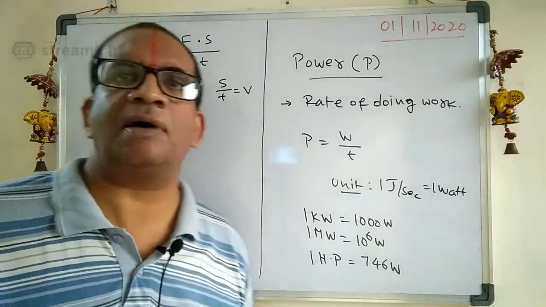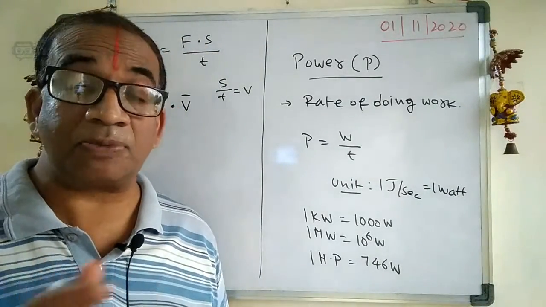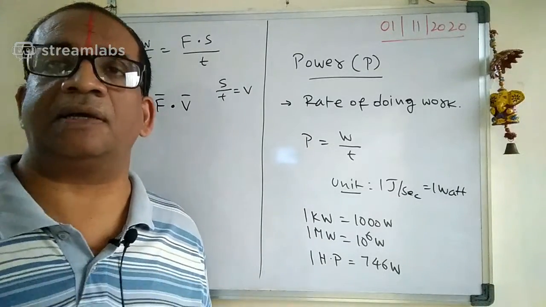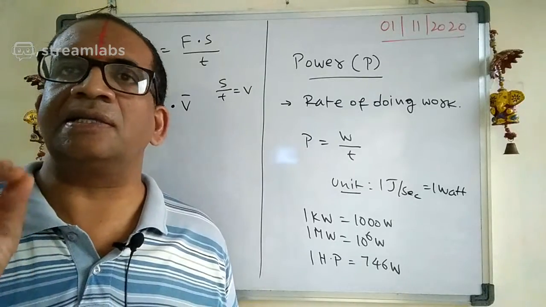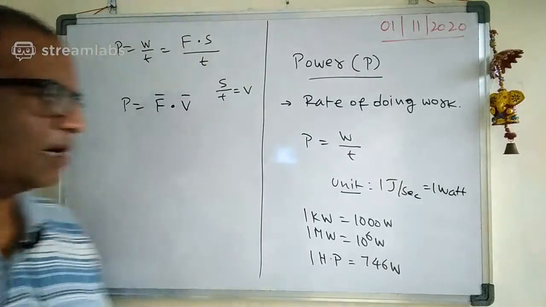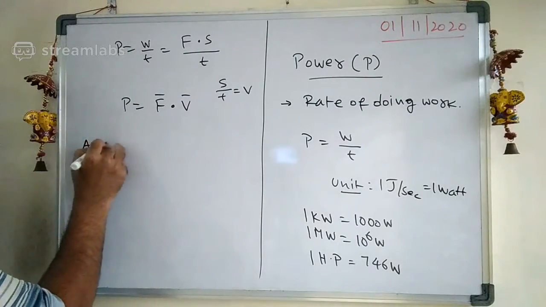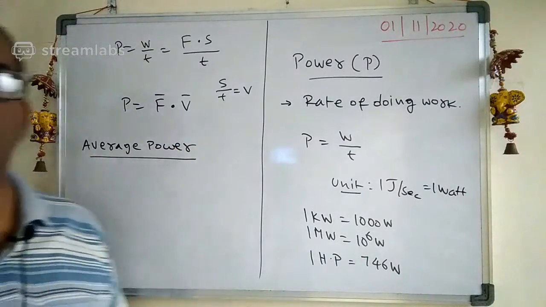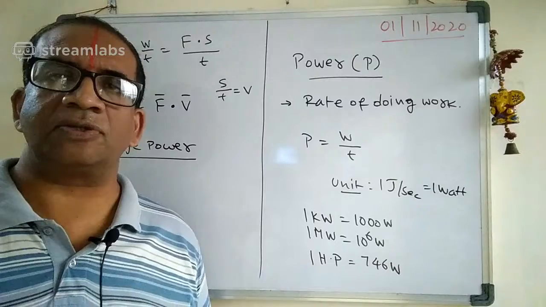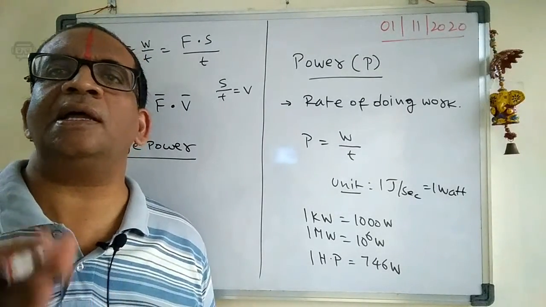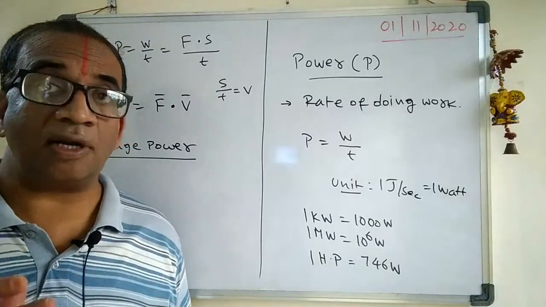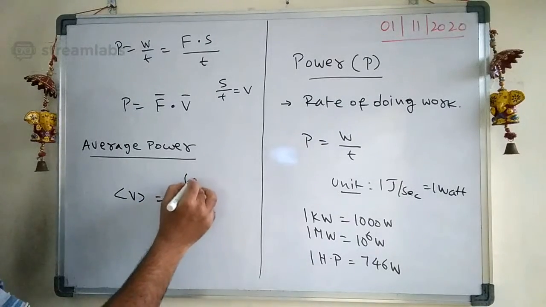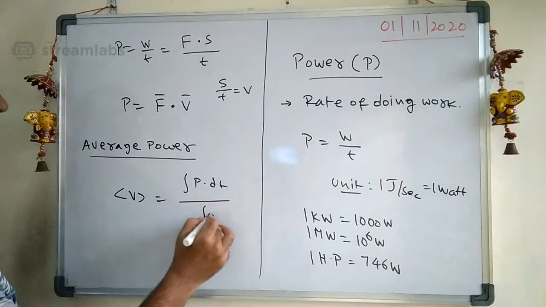Also see carefully, we have another very important one. This is called average power. Remember, power is different from average power. What do you mean by average power? Average power is nothing but the net work done in the total time. That is called average power. Usually the average power is represented like this: integral P dt by integral dt.